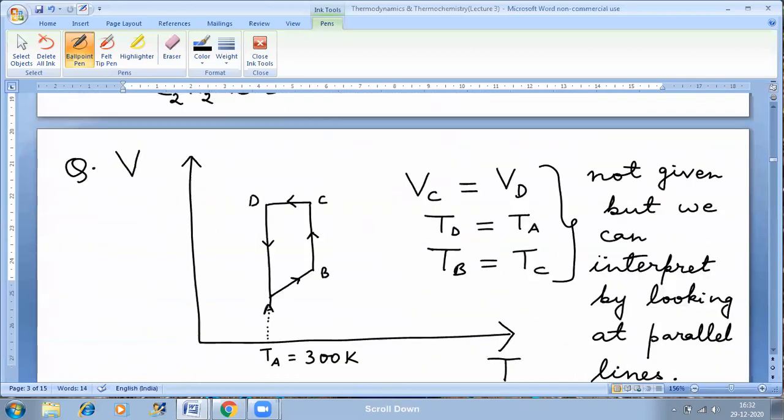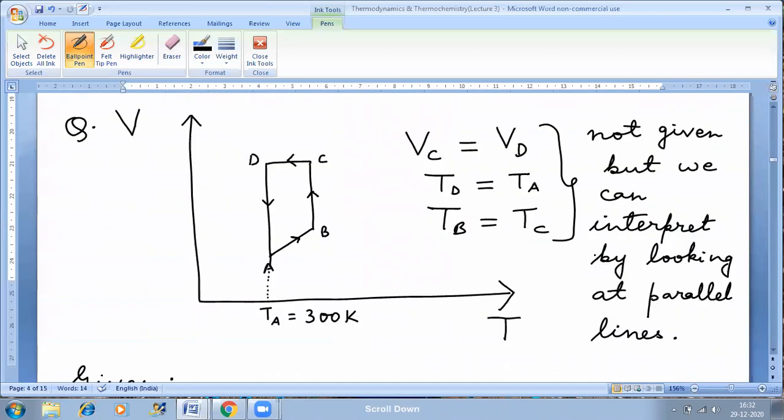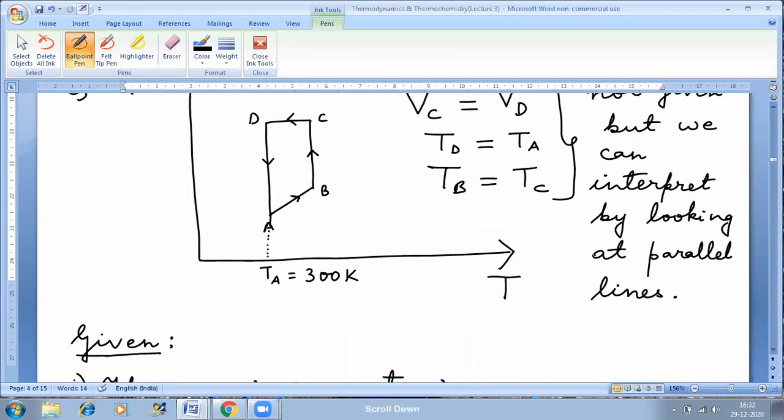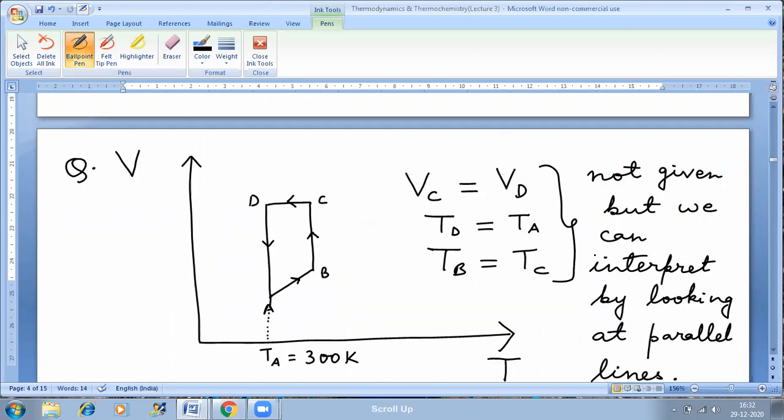Now let's do one question, because in the last lecture we did many formulae. So let's use those formulae and understand how we have to solve numericals in the exam. This is a JEE Advanced type of question. Don't write anything, just look at the screen. Once I send you the PDF, then you can write everything. Don't write now.